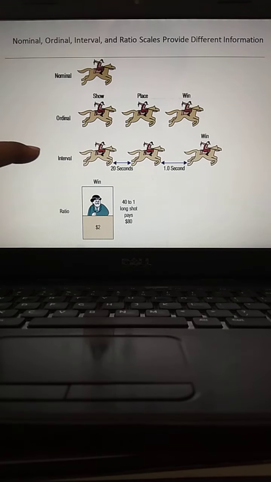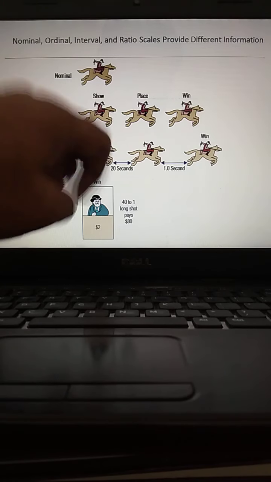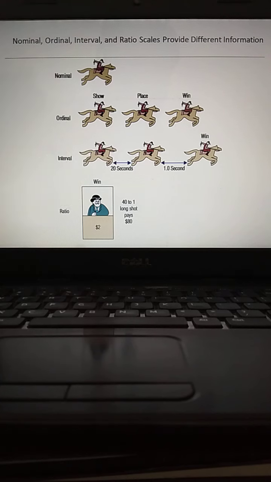But if it comes to the third level scale, besides recognition and order, we are able to grab the distance between the first horse and second horse, and between the second horse and third horse. A little bit improved data. And finally the ratio, where all these things are available: distance, origin, and recognition are all possible. That's why for perfect statistical analysis, the sought after data type is always ratio data.